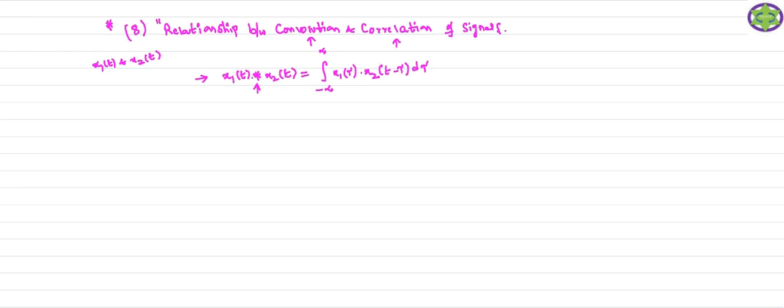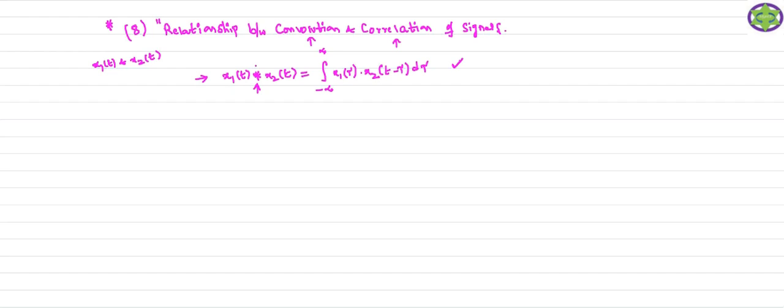Convolution means what? For the given input and the impulse response, you will get the response of the system. To find out y of t, use the convolution operation. So convolution of the two signals will give the new signal, that is your y of t. So how can you perform this integral operation, x1 of tau into x2 of t minus tau d tau? That is the convolution of the two signals in the time domain. We already know this formula.